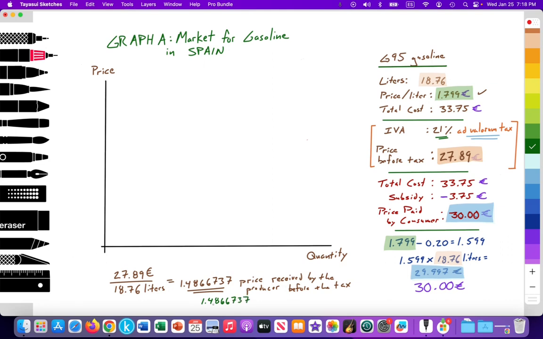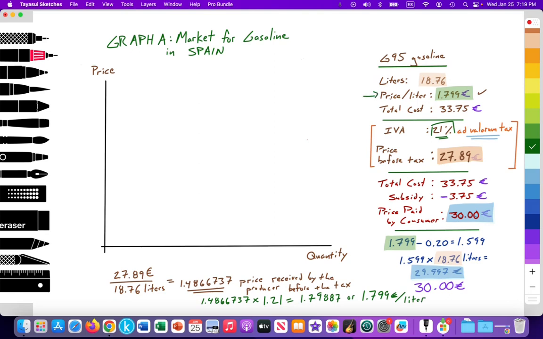1.48666737. And of course, on an IB exam, you would provide a value up to the second decimal figure, accurate or rounded up to that figure. But I'm just going to include all of this, multiplied by a 21% tax. So here we see it's 21% ad valorem tax. So to make a simple calculation, I'll multiply it by itself with an additional 21%. That's the decimal value. And that equals 1.7987, or simply 1.799 euros per liter with the tax, which is what we see here.